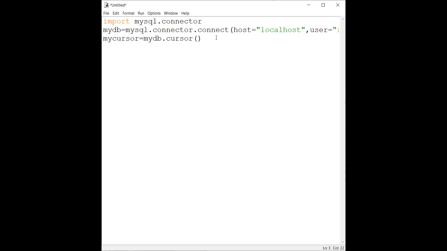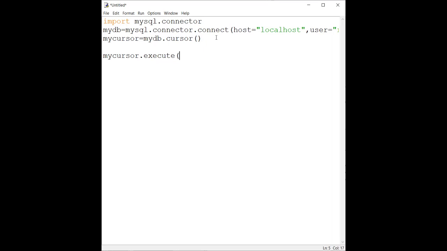Fine. Now, once you have done this, you can start writing your SQL queries. How to write them? For any query you want to write, it is compulsory to use the same variable, mycursor dot execute is the name of the function. Everywhere we will be using this execute, and in execute you can write anything.